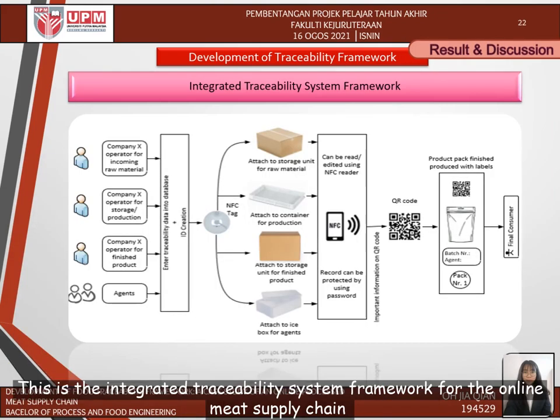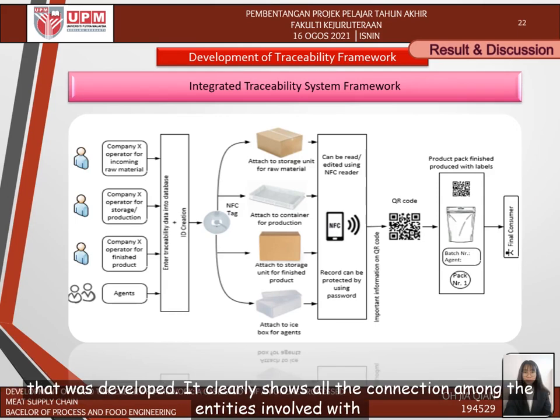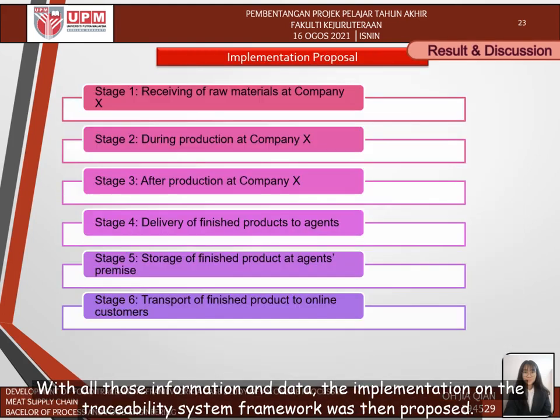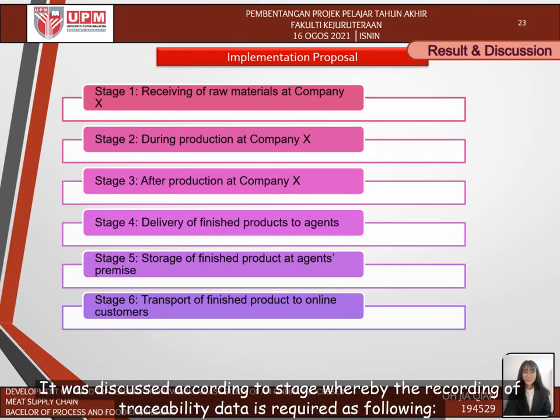This is the integrated traceability system framework for the online meat supply chain that was developed. It clearly shows all the connections among the entities involved, with NFC and QR code technology applied along the supply chain in the traceability system. With all this information and data, the implementation of the traceability system framework was then proposed. It was discussed according to stage, whereby the recording of traceability data is required as follows.